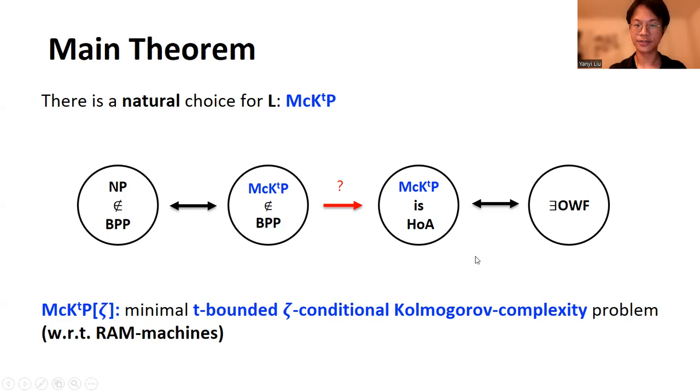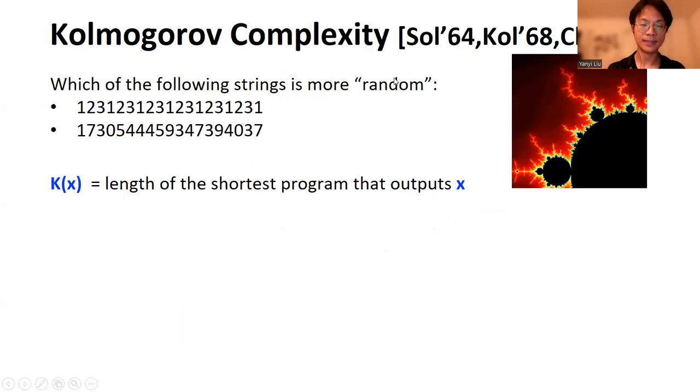So let us introduce the notion of Kolmogorov complexity. It gives us a way to estimate the amount of randomness in a fixed individual string. For any string x, we let K of x denote the length of the shortest program that produces the string x.